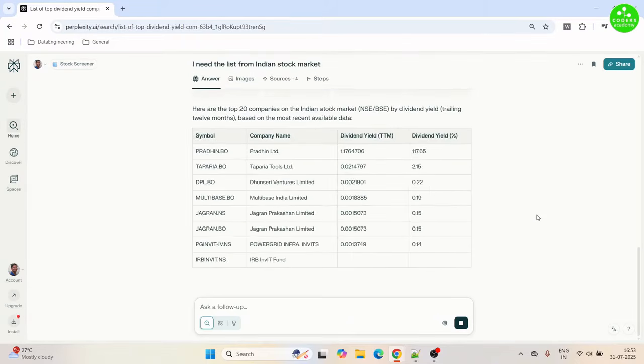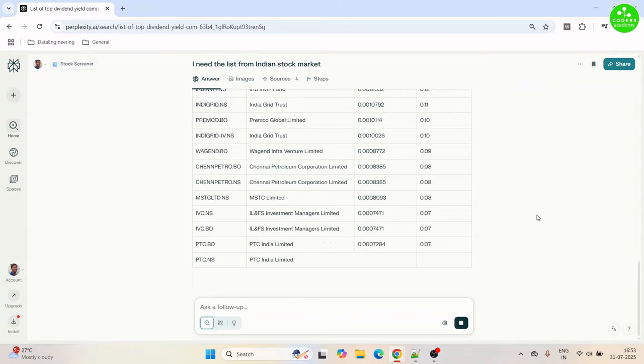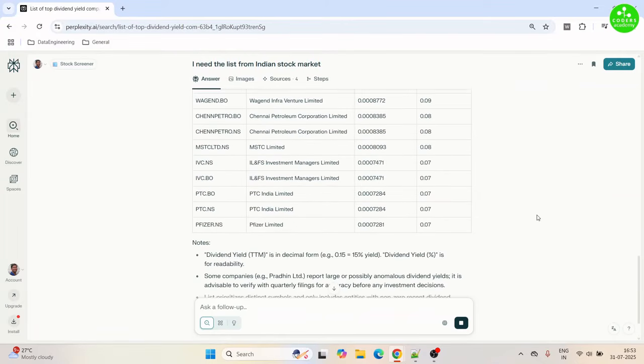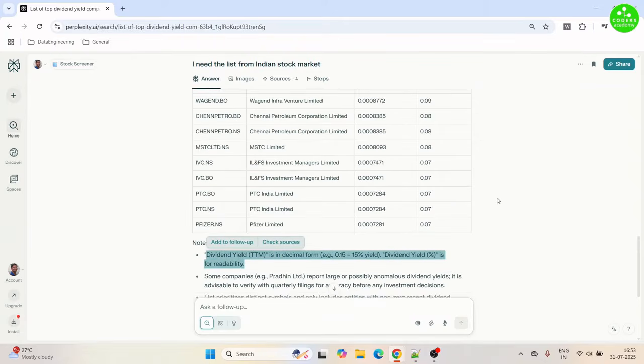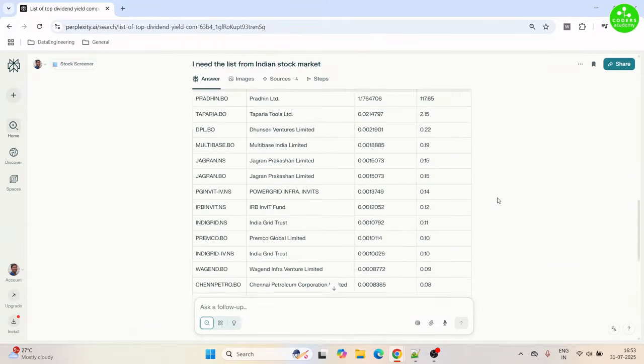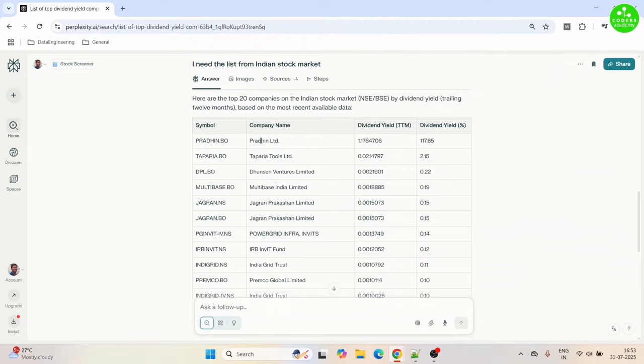Here is our list. So Taparia Tools, Dhansari Ventures, Chennai Petroleum, MSTC, PTC India. Dividend yield is in decimal form. Okay. So let's verify this by going to the screener.in website and create a simple screener there.